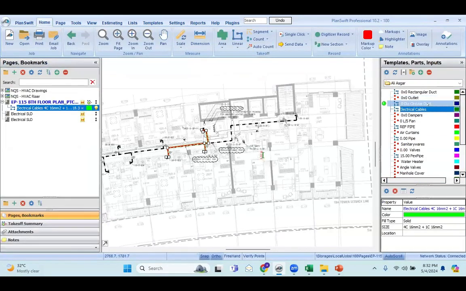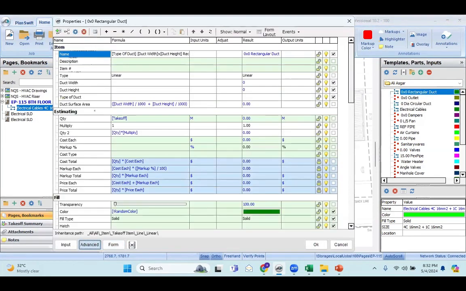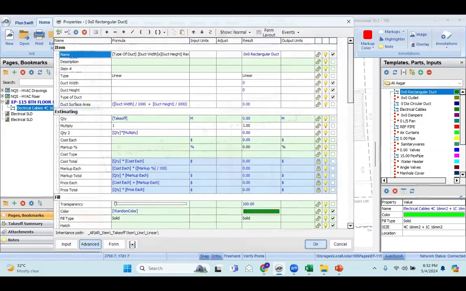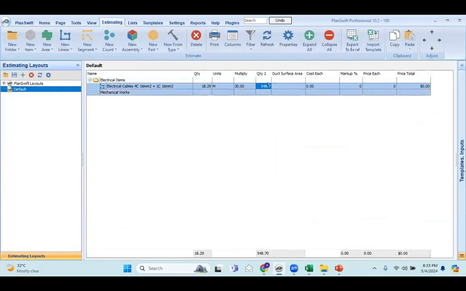After working like 10 years, I've created these templates for all projects, applicable for all the projects. Okay, so if you click on any of these rectangular ducts, for example, if you go to the properties, I've created all my calculations over here. Based on my calculation, you can find the quantity, you can multiply, and you will get the total quantity.